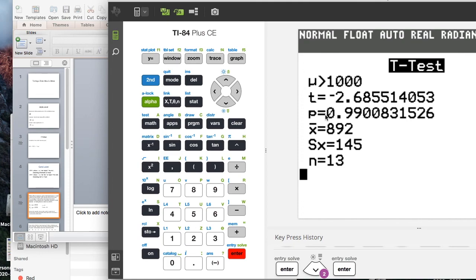So again, pretty much the same information. It gave us our test statistic, which we're not too worried about. We care about the p-value. So in this case, 0.990. Again, round to 3 decimal places. So I'm just telling you it is 0.99 for our p-value in this case.